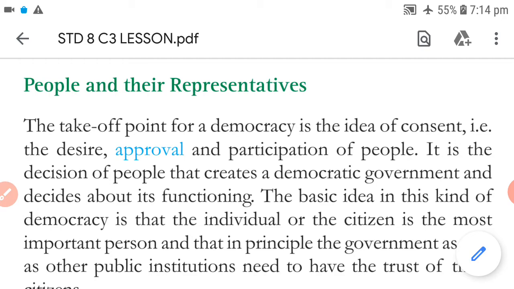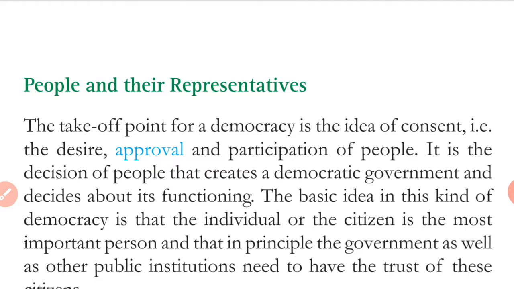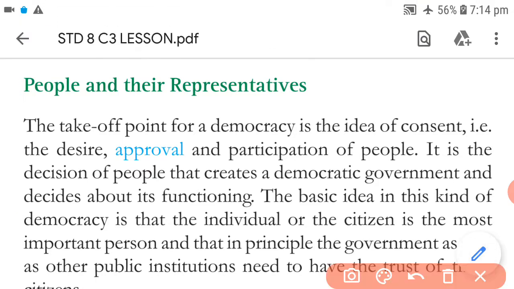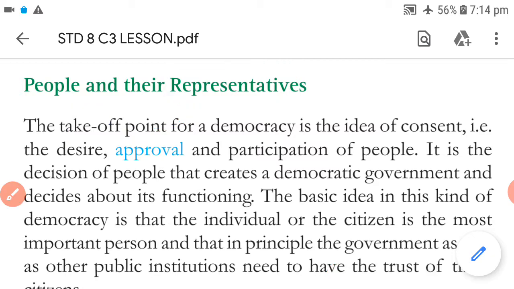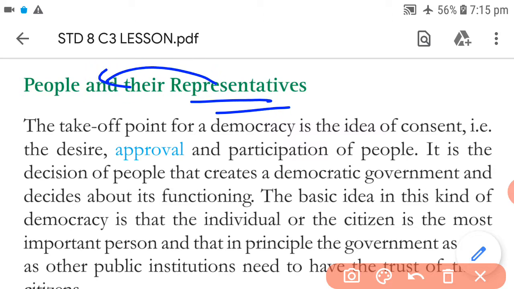The next subtitle, as you can find, is People and their Representatives. Ultimately the people will vote to elect their representatives, and these representatives will be taking care of the needs and demands of the people. For that they need one representative, and this representative will also be from amongst themselves. So the people would be electing a person on behalf of them to take decisions. That representative will take decisions on behalf of these people.